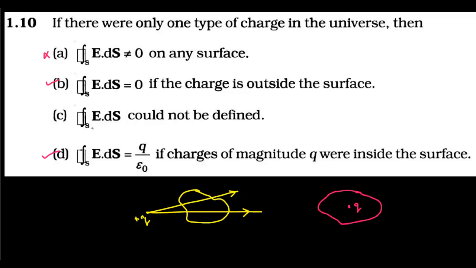And in option C, he is saying that E dot ds could not be defined. No, because the flux has nothing to do with the nature of charge. Clear? These are just the field lines that are passing through a given surface, so it is only associated with the net electric field and the surface over which we are calculating the flux. So this option is wrong.